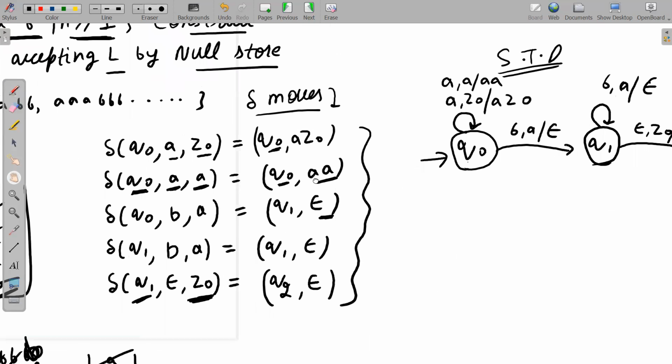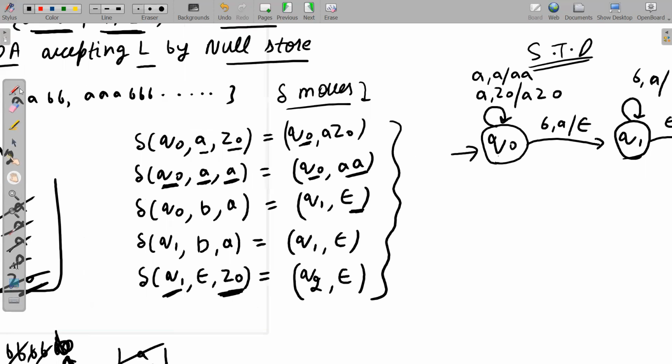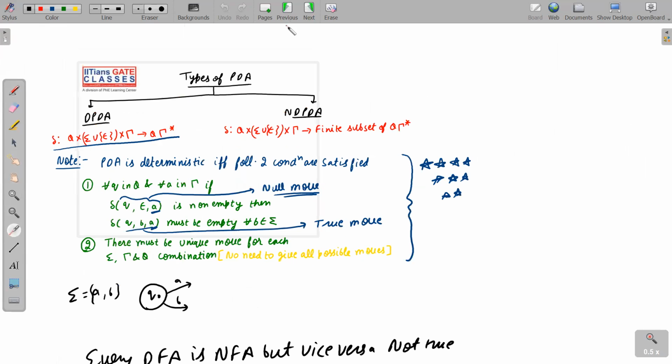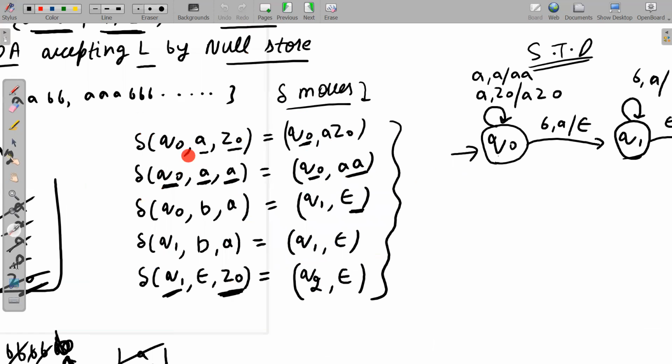Now see here carefully. Is this DPDA or NPDA? See here carefully. There is a unique move in every case. Now see here carefully. We have a unique move in every case. Okay, so condition number 2 is satisfied. We have two conditions. There should be a unique move for each sigma, tau, and q combination. Okay, so we have a unique move, no problem at all.